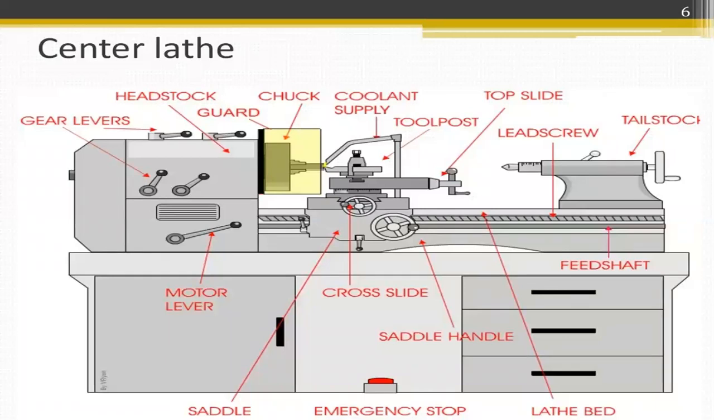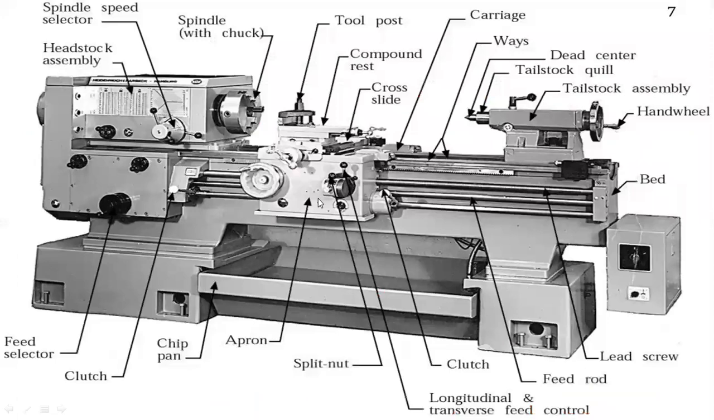Center lathe. It consists of headstock, gear levers, guard, chuck, and the coolant supply for cooling purpose, and the tool post for holding the tool, and the top slide for adjustment of the tool, and the tailstock, and the lead screw to travel forward and reverse. The motor lever will be here, and the cross slide on the carriage, and the saddle, hand wheel, and the feed shaft, etc.